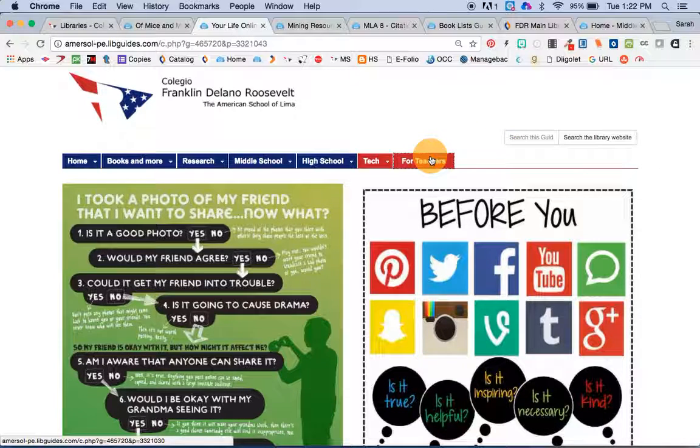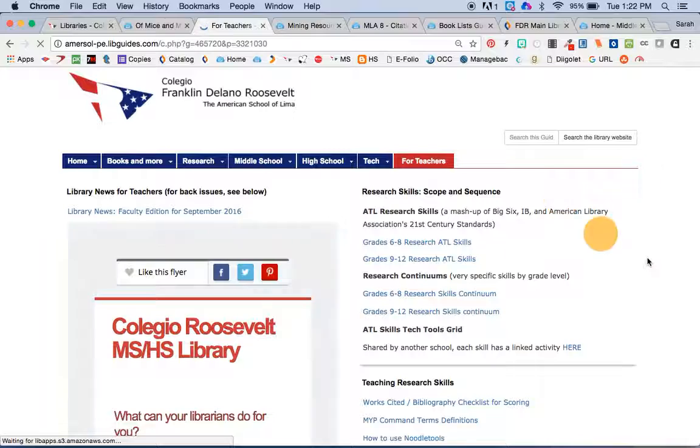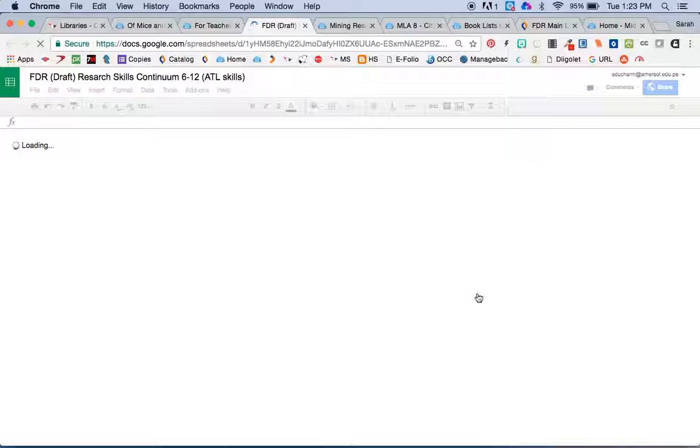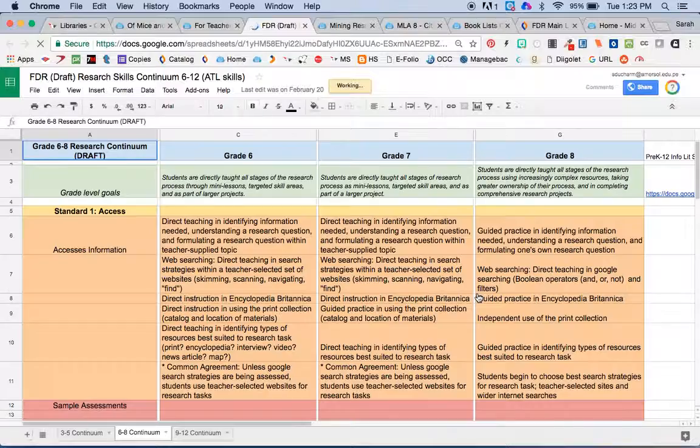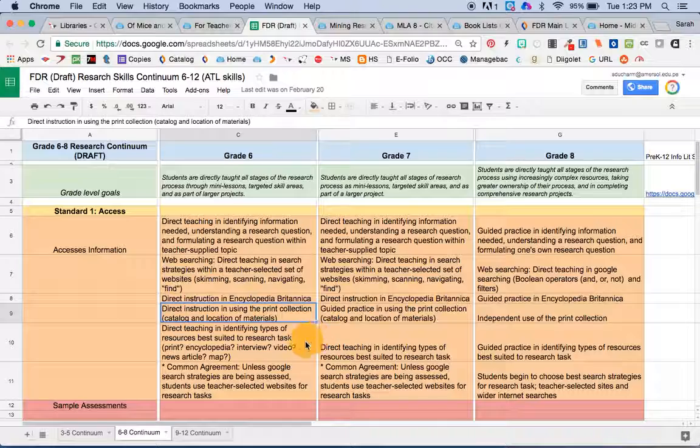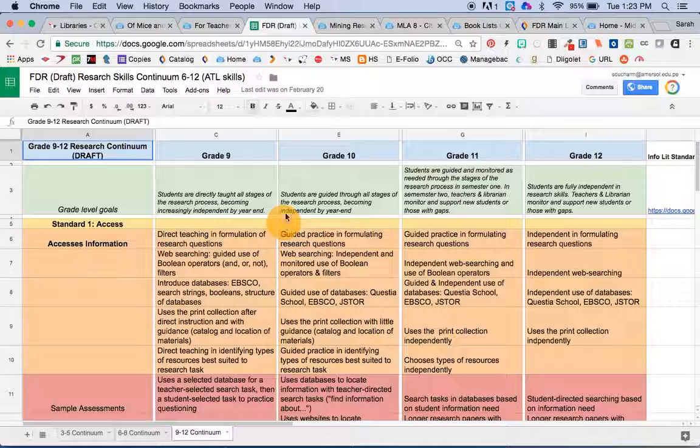And then on this page here, we have just for teachers, some resources. This is where we have our research skills continuum. So you can open up and see the kinds of research skills that we would like to see happening at the different grade levels. And this is pretty specific, and I'm happy to talk with you about how we can directly teach any of these in your class, 6th through 8th grade and 9th through 12th grade. This is a work in progress, but I think that we are in good shape with how we're progressing with research in our school.